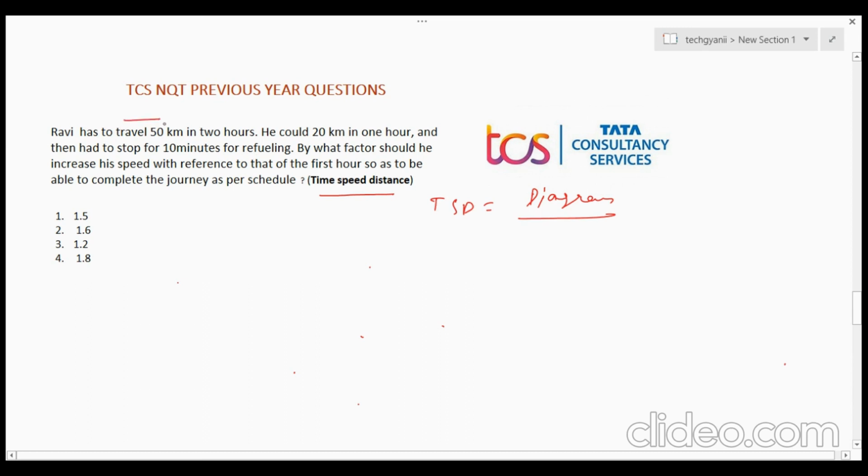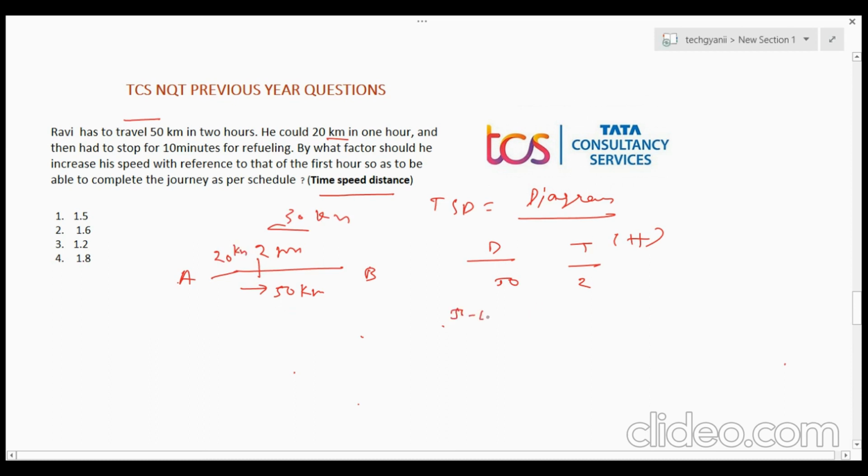It is saying that Ravi has to travel 50 kilometers in 2 hours, from A to B. So 50 kilometers is the distance, 2 hours is the time. Write it down: distance is 50 kilometers, time is 2 hours. Now he says he could go 20 kilometers in 1 hour. So the remaining is 30 kilometers, because 20 kilometers he has covered. 50 minus 20 equals 30 kilometers.